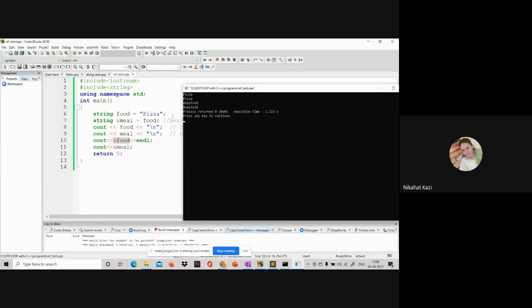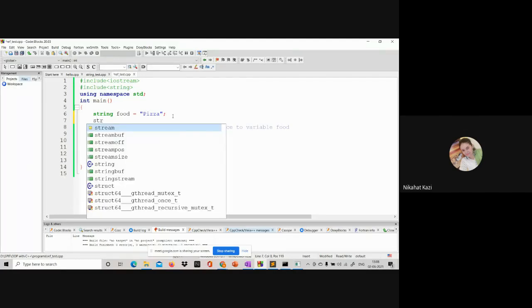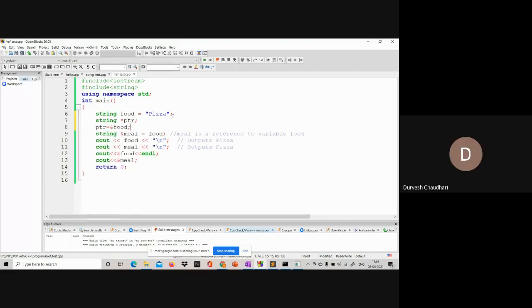You have 3 types of variables in C++. I can have a pointer also. This is a pointer variable, right? See here, after writing this, address of meal equals to, so how will I write it? Pointer is equal to address of food. Yes or no? So there's a difference. There are 3 types of variables. One is a normal variable, one is a pointer variable, and one is a reference variable.